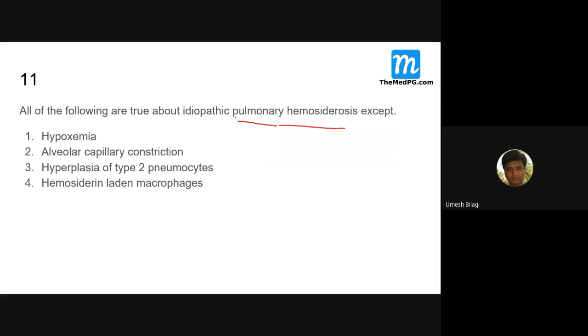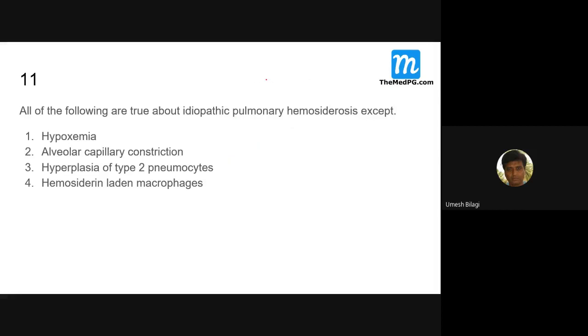So, what do you expect for DLCO? Old students, you tell me what happens to DLCO here. Alveolar hemorrhage means increased or decreased? Yes, it is increased, exceptionally. It is increased. I'll come to that, why, you will come to know now.